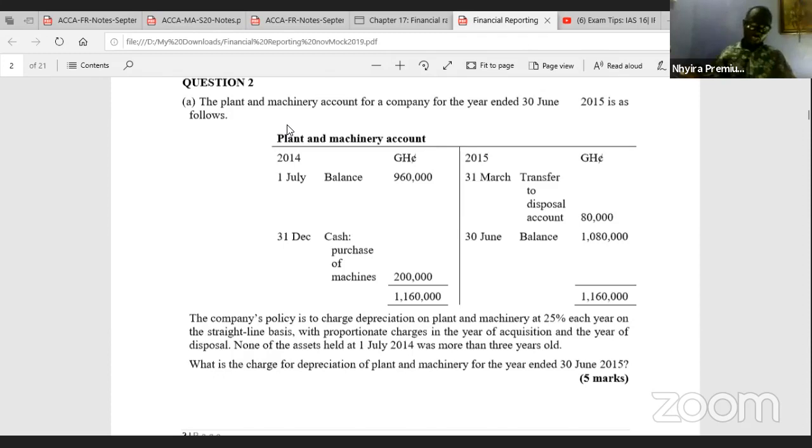We are looking at the ICA November mock questions, not the exam, so the mock questions. You can download it. We are looking at question 2 of that trial question sent out by the ICA.